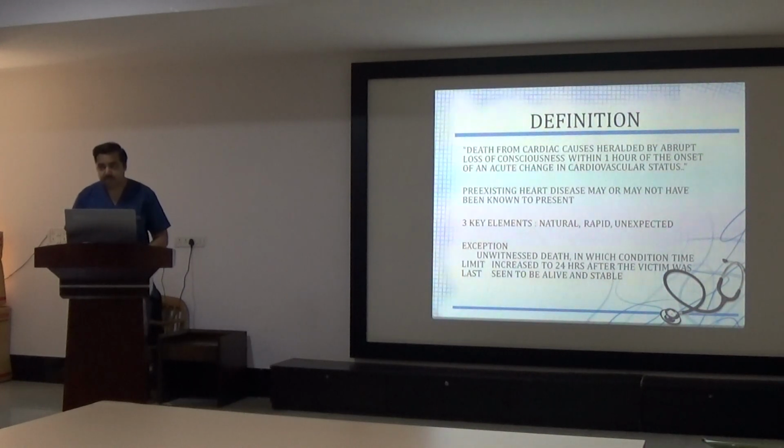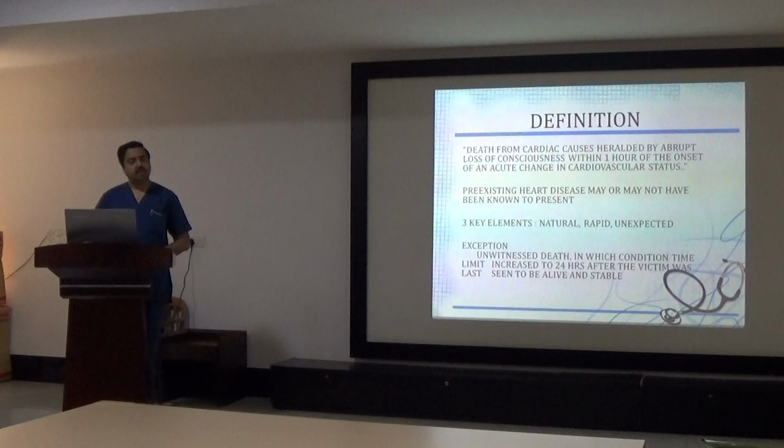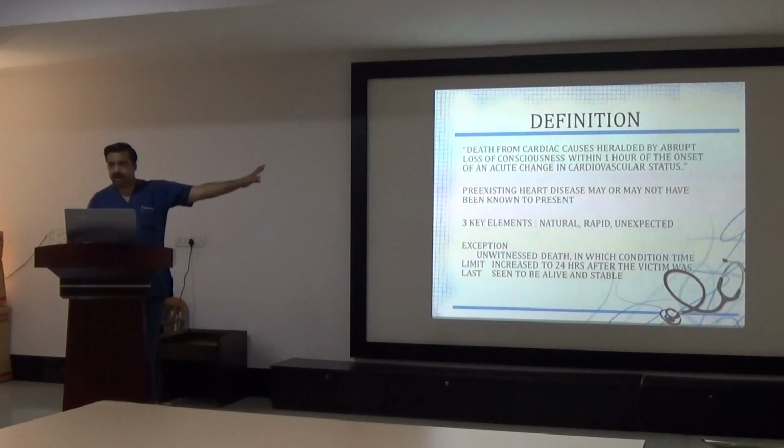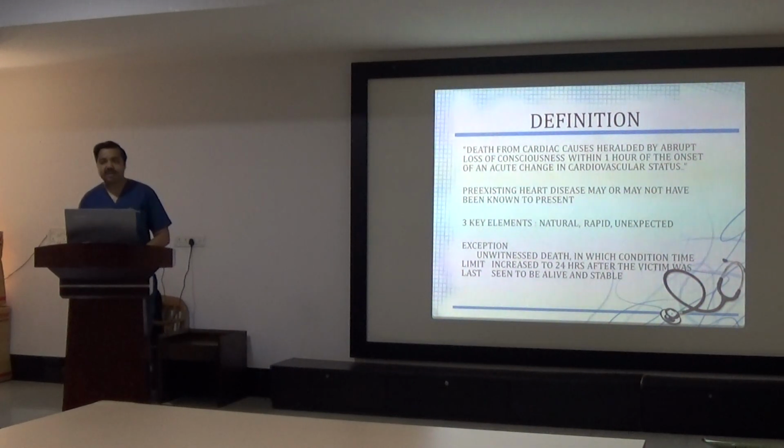So for example, a DCM patient with 20% EF is stable on medication. If this patient dies, is it sudden? We expect a DCM patient with 20% EF to have VT/VF anytime. Yes, this is expected. No, that is also sudden cardiac, although it is expected. But when it is expected, we don't know when. In due course of time, anyone is going to die.